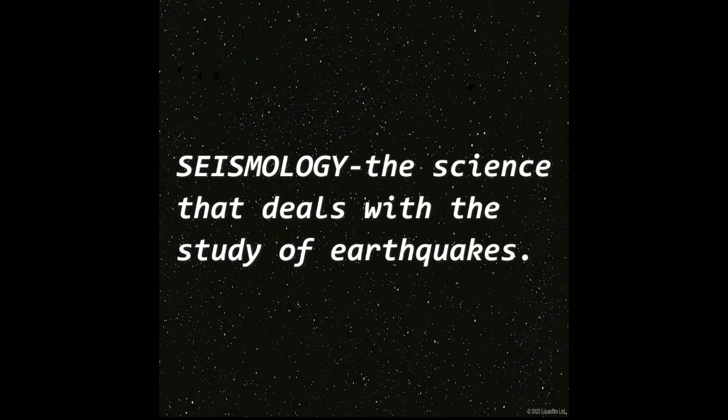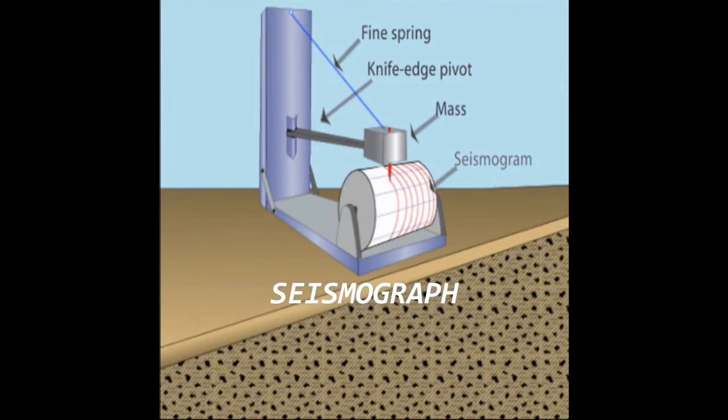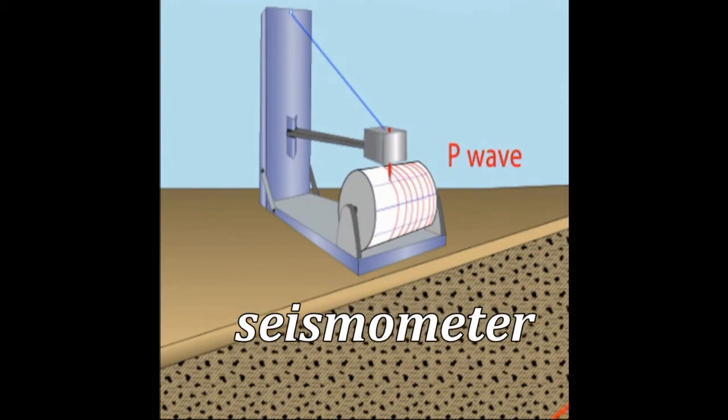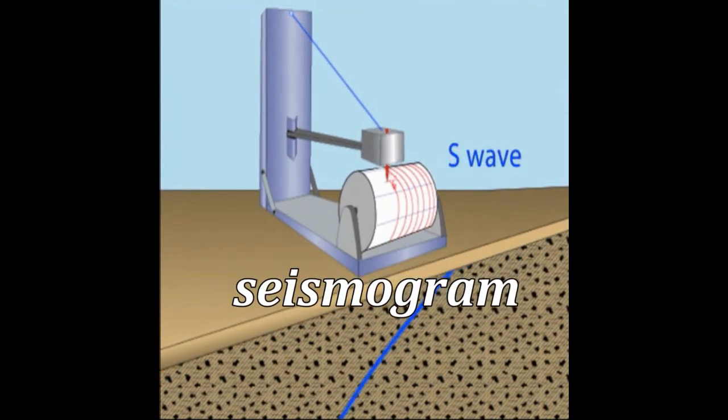The science that deals with the study of earthquakes is called seismology. Scientists who study earthquakes are called seismologists. They use an instrument called seismograph to detect the occurrence of earthquakes. A seismograph is composed of a seismometer and a recorder. The record of an earthquake is known as seismogram.